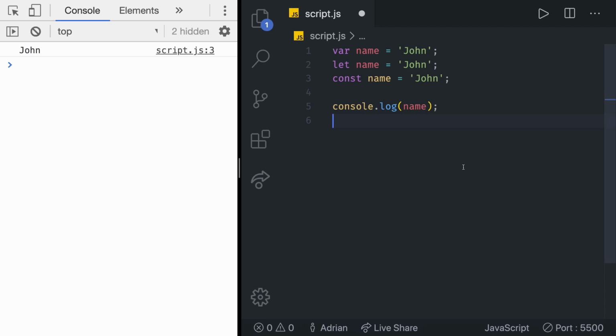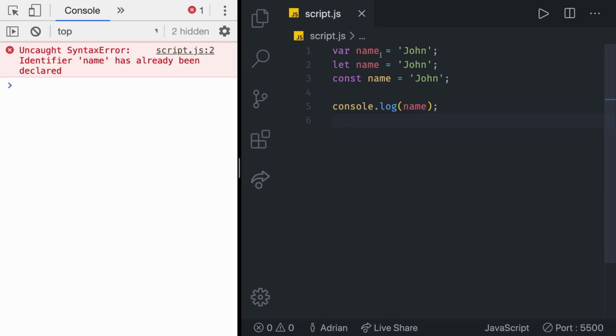Const when the variable is going to be constant, or let when we plan on changing it later on. Also, a quick question for you. Which rule of variable naming did we break right here? Try to answer it right now. Of course, we named three variables the same thing, so we get the error "identifier name has already been declared." That means we cannot have multiple of the same variable names.